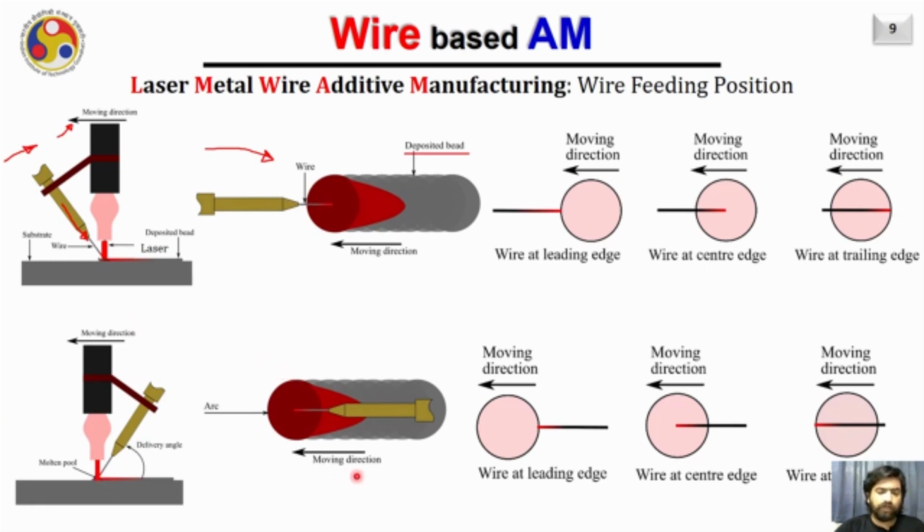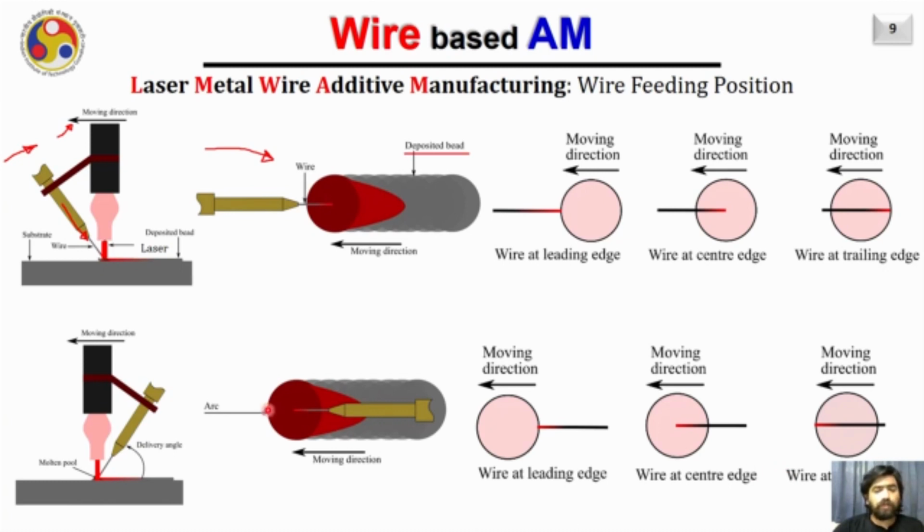Here, this is the moving direction and the wire is fed from the back side, and this is called the back feeding mechanism. Similar to the front feeding mechanism, in the case of back feeding as well, the wire may get melted in the beginning and then it will be called wire melting at the leading edge. If the wire melts at the center, it will be called wire melting at the center edge, and if the wire melts at the end, then the wire is melting at the trailing edge.